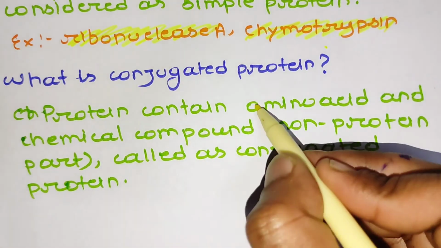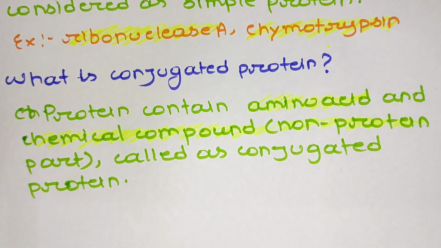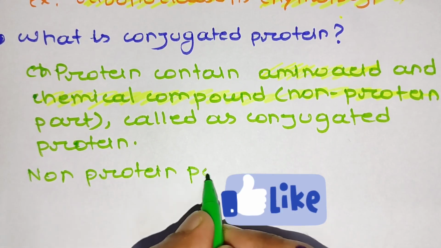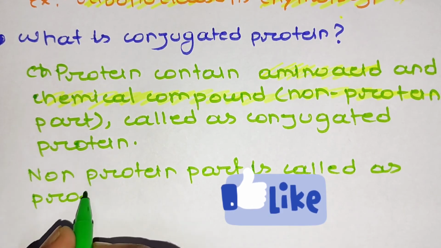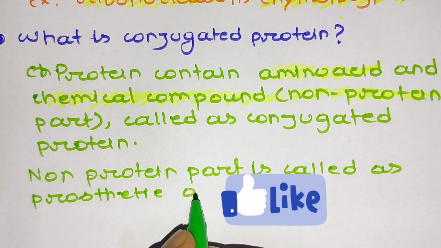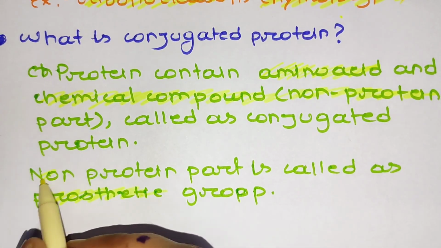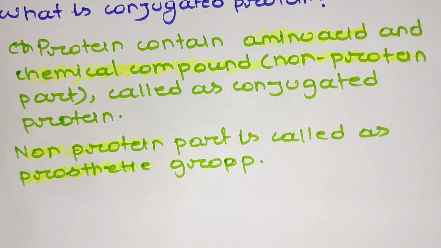The amino acids and the chemical compound are complexed with each other to form a conjugated protein. The non-protein part of a conjugated protein is called the prosthetic group.